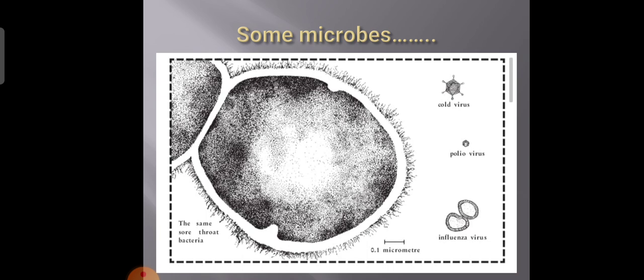And after some time, they all settle down. That is why we need to dust the furniture or anything at our home, because the dust which is present in the air, which we cannot see, settles down.